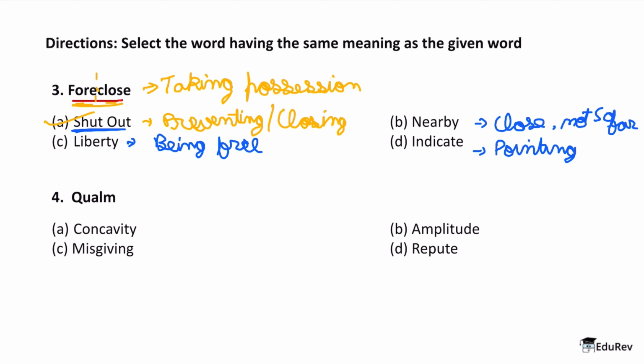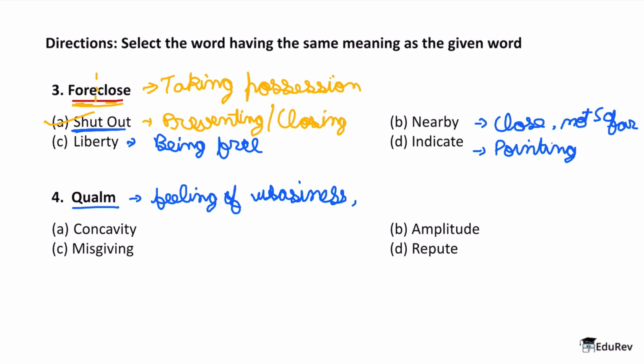Now let's talk about our word fourth, which is quell. So the word is quell. Okay. Now what do we understand by quell? See, quell is basically a feeling of uneasiness. Okay, so it's a feeling of uneasiness, and you can also call it a feeling of doubt.